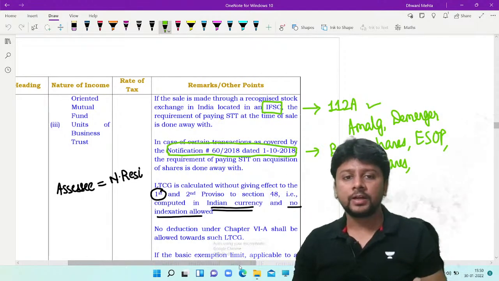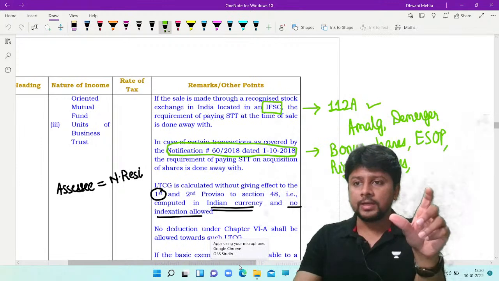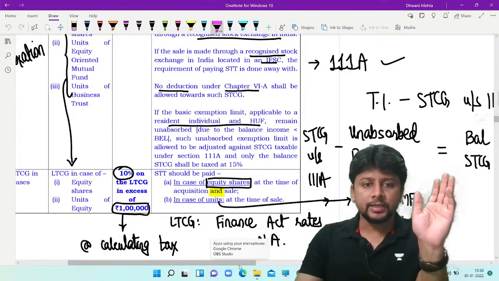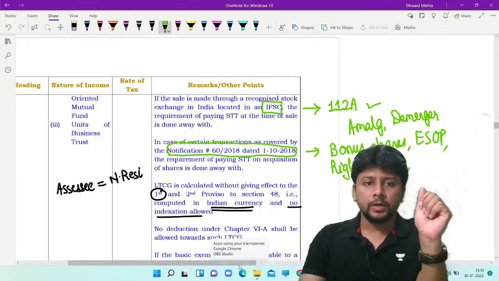Then these type of transactions are notified by the government and said that, okay, yes, what is the general rule? The general rule is that STT should be paid at the time of acquisition. Fair enough. But now we are giving you an exception to that general rule.